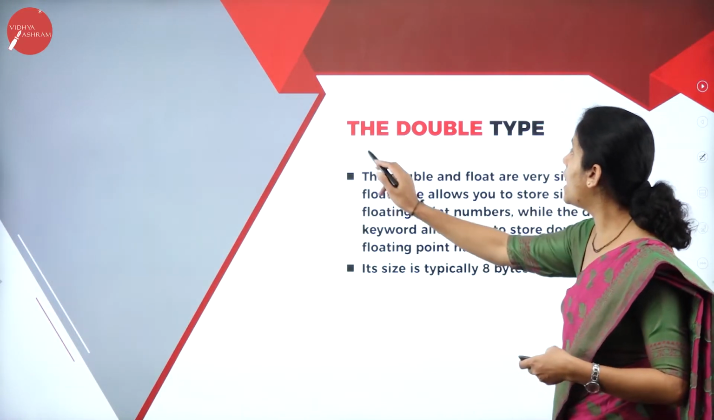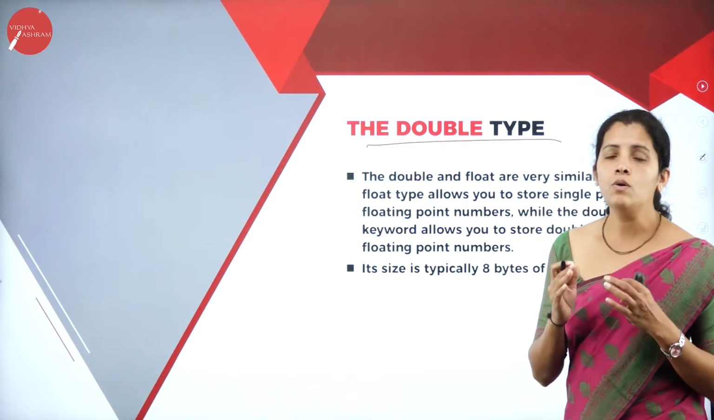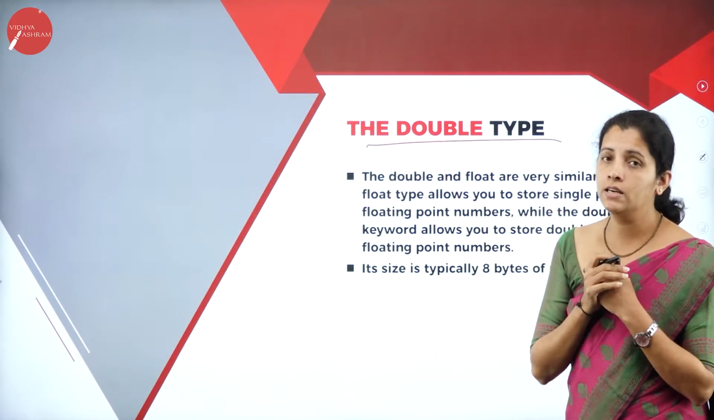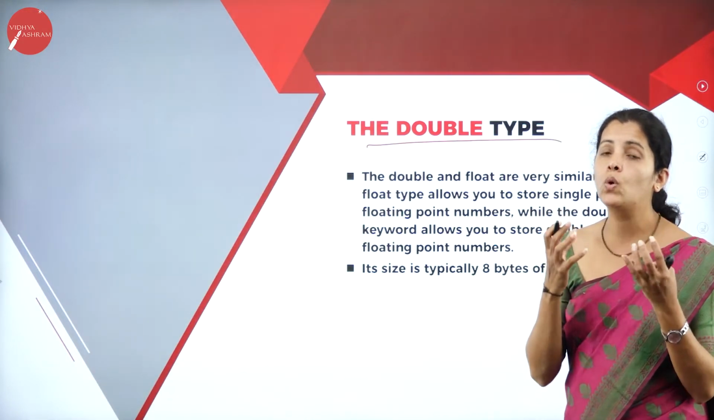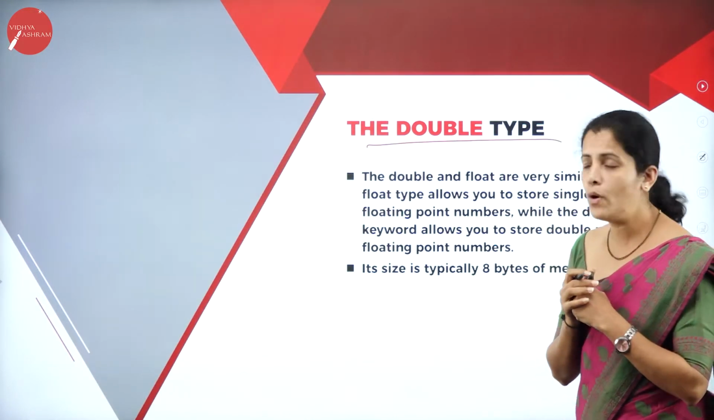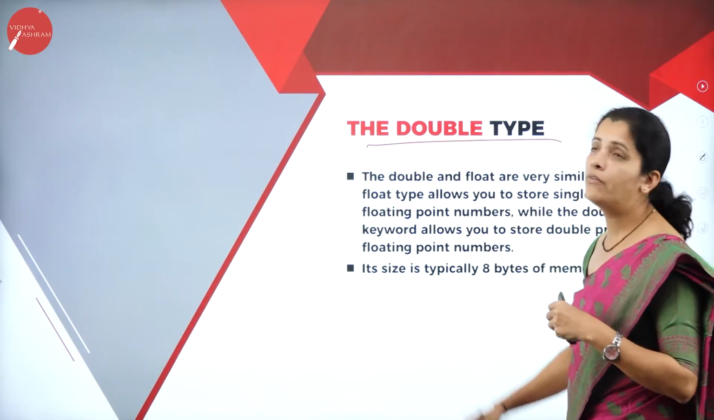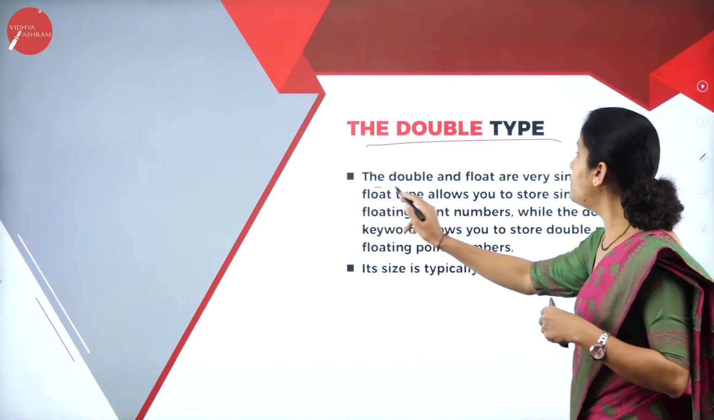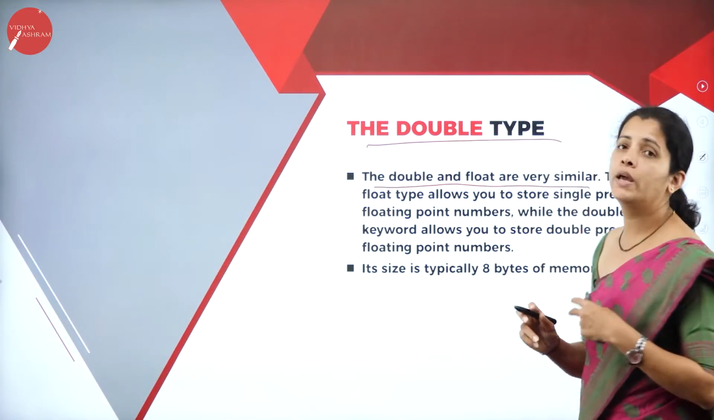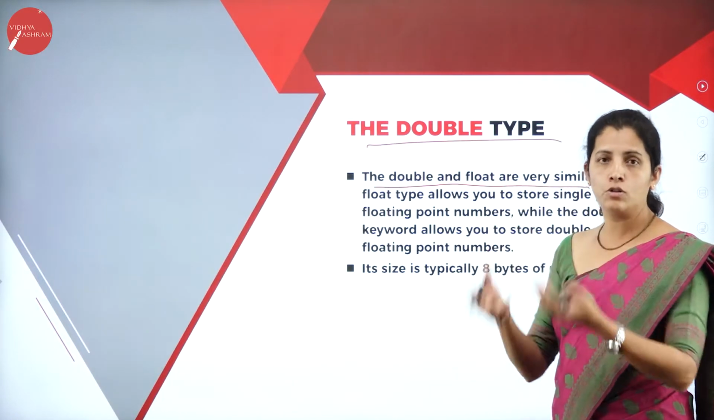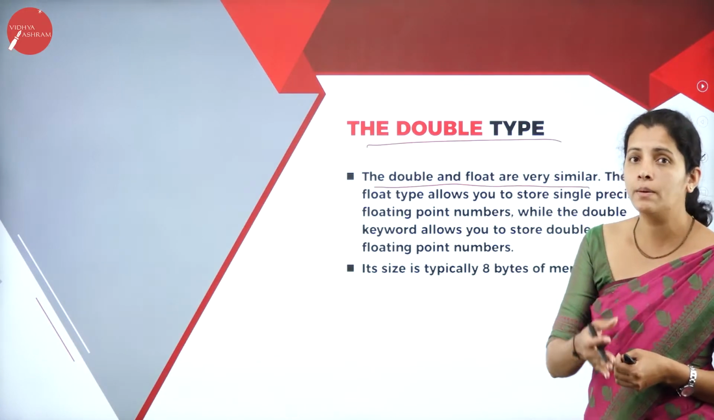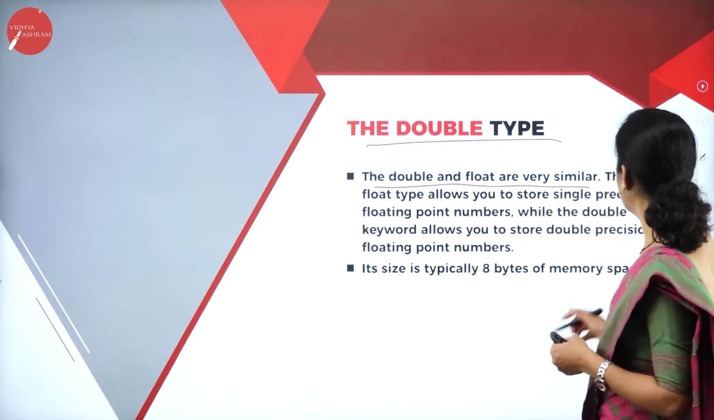Then I'm going to have double. Now see the difference here. If I consider floating point, I can store only one floating point. Then what's the need of double here? The double and float are very similar. That means if I use floating point, it's correct, and if I use double, then it's also correct.